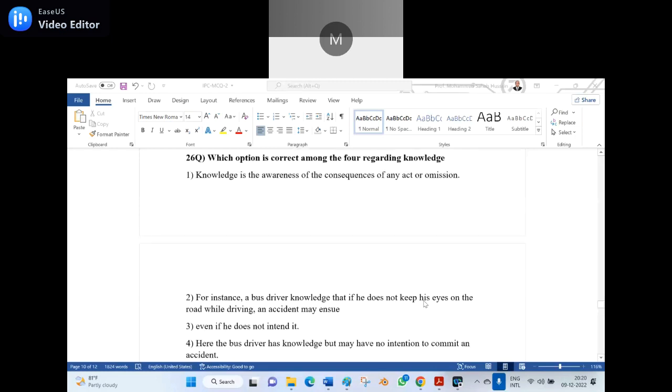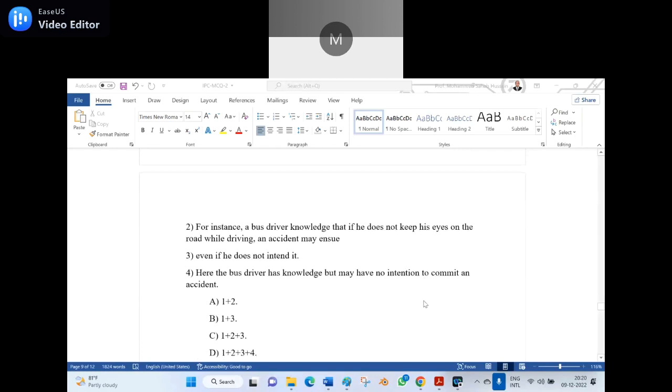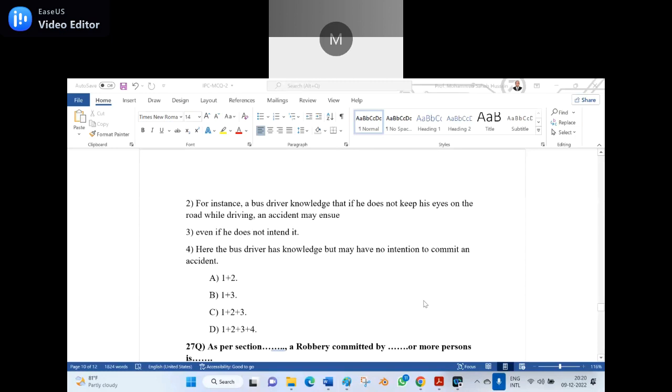Option B is the right answer here because knowledge is awareness of the consequence of any act or omission. True. For instance, a bad driver has knowledge that if he does not keep his eye on the road while driving, an accident may ensue. It is true. Number 3, even if he does not intend it, of course he does not intend it. It's true. And fourth, here the bus driver has knowledge but has no intention to commit an accident.